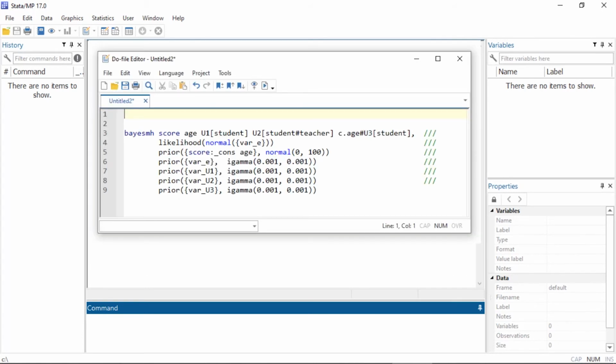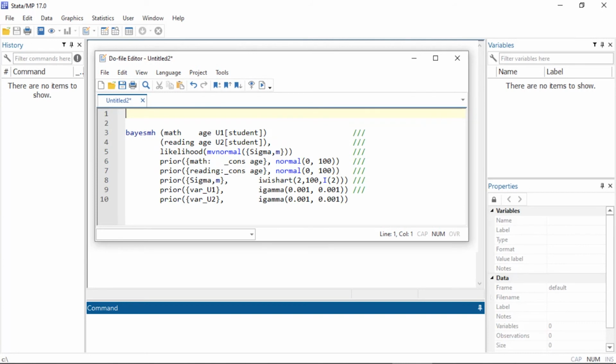You can include a random slope for age at the student level using factor variable notation. Simply type c.age#U3 and place the student ID variable in square brackets. You can fit multivariate multi-level models using this notation and placing the individual models in parentheses. You can even add constraints to random effects and fit nonlinear multi-level models using substitutable expressions.